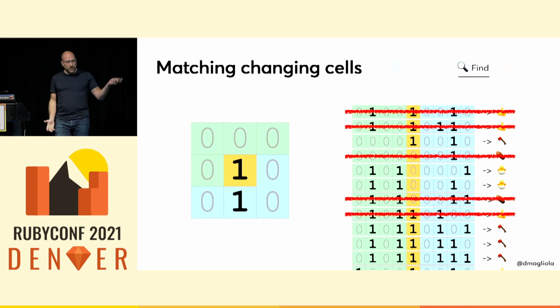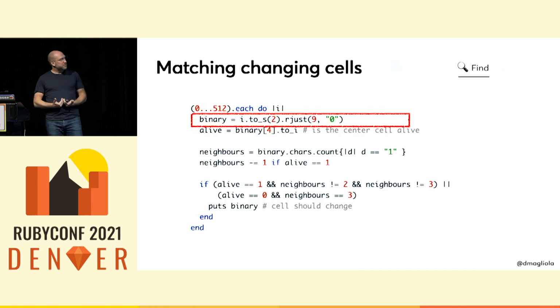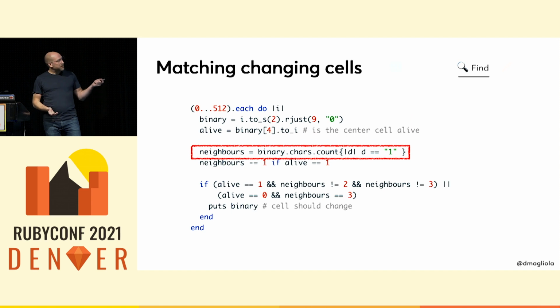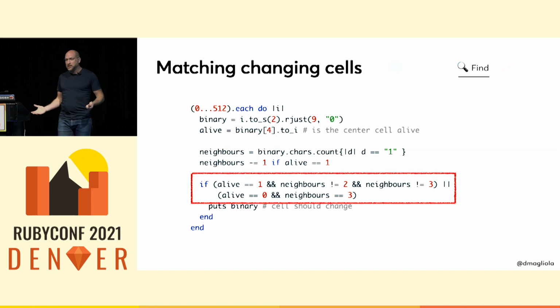And obviously, writing 200 cases like this by hand is not very fun, so I wrote some Ruby code to do it for me. Now, the easiest way to brute force binary numbers in Ruby is to just count and then turn them into base 2. Here I'm counting how many 1s are in the string to see how many neighbors we have, and then I decide whether the cell should change or not.